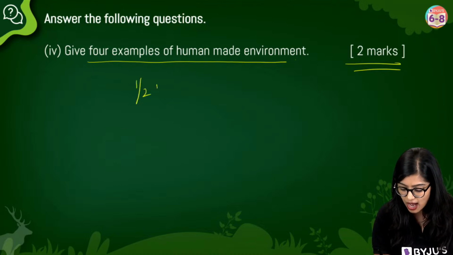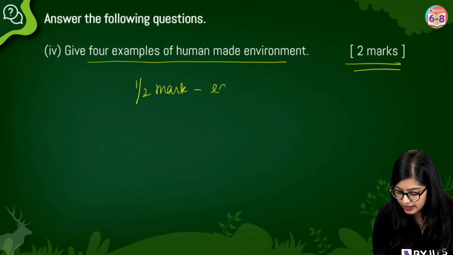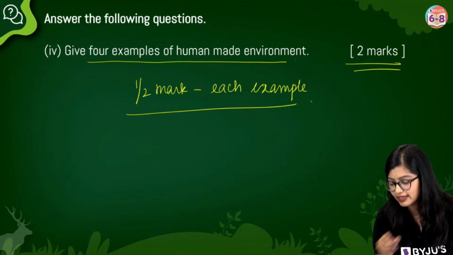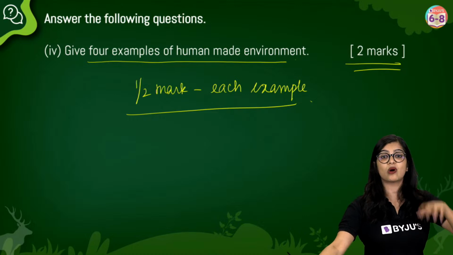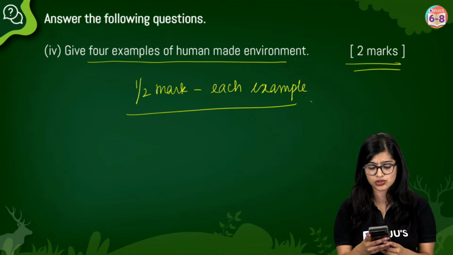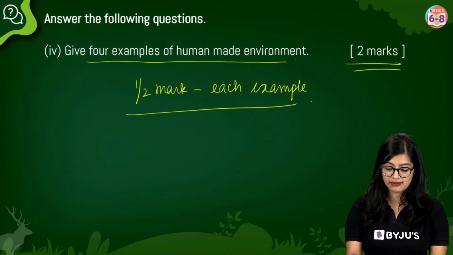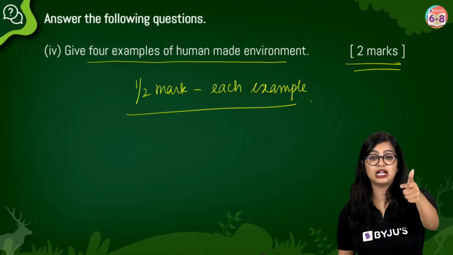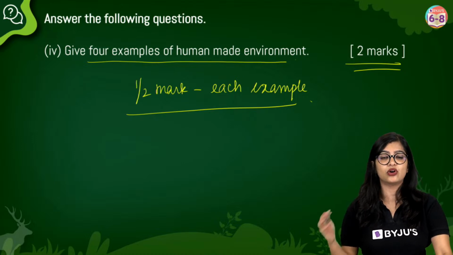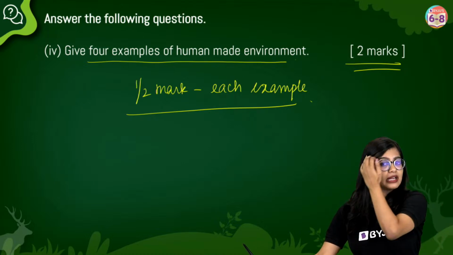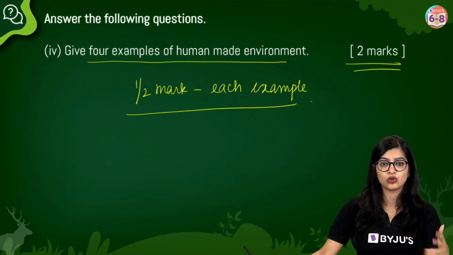That means you will get half mark for each example. In the live chat, can you all give me the answer, or students who are seeing the session later, you can write it down. Yes, Sakshi, we will be doing that. Bridges, buildings, monuments, roads. Very good. Pond, not so much, right? Artificial pond, maybe. But a real pond will not be made by humans.